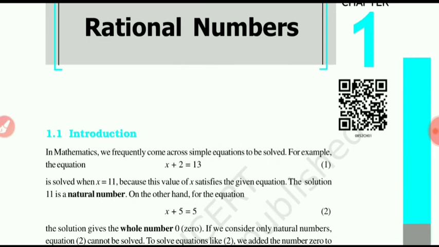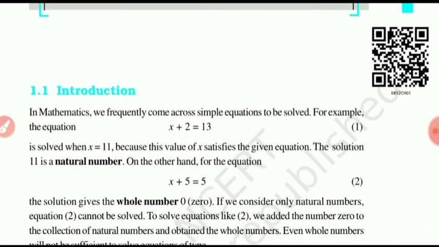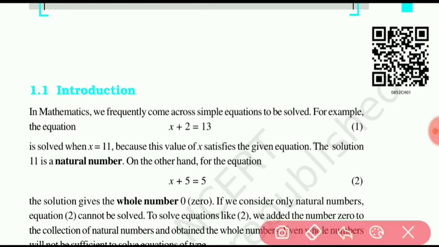Students, let us start the introduction. In mathematics, we frequently come across simple equations. For example, x plus 2 equal 13. What is an equation, students?